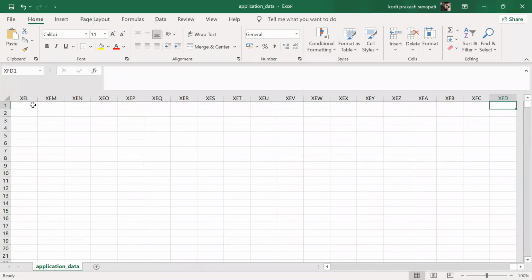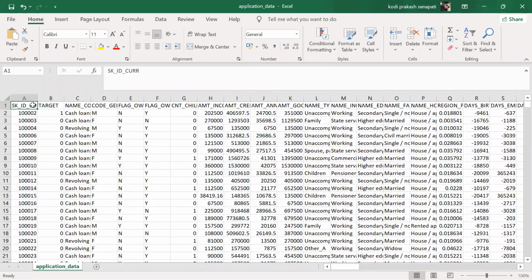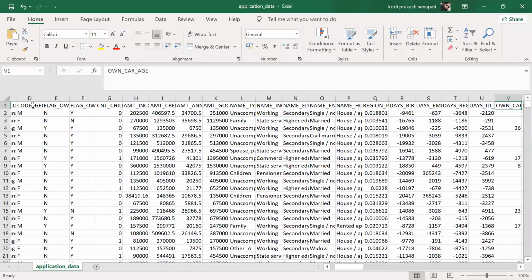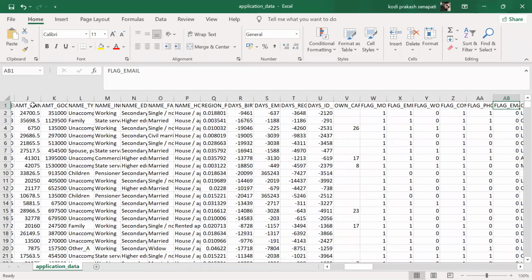Anyone tell me from these attributes? See this: name, code, flag, car, realty, children, total, credit, annuity, plan, goods price, type suite, income type, education, family, housing types, population, days birth, employed, regions, car, mobile, and all those things.